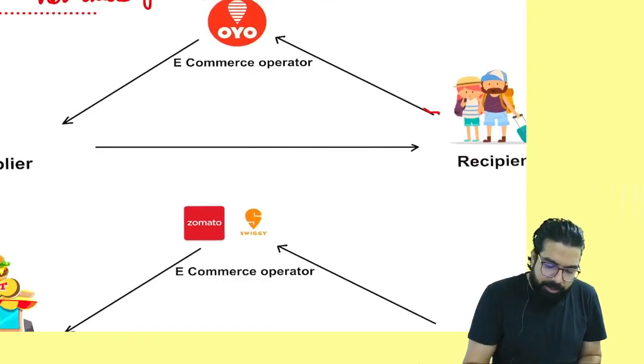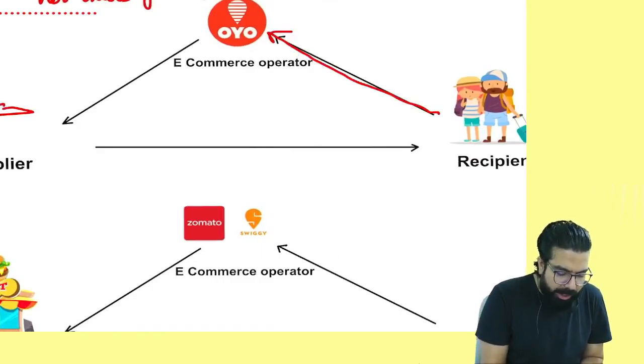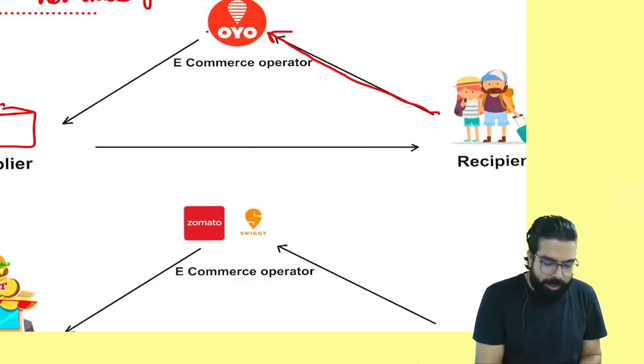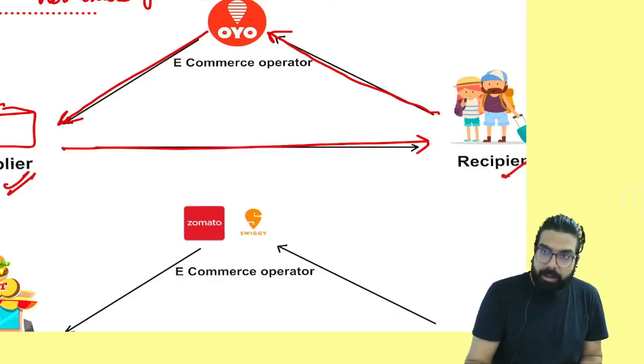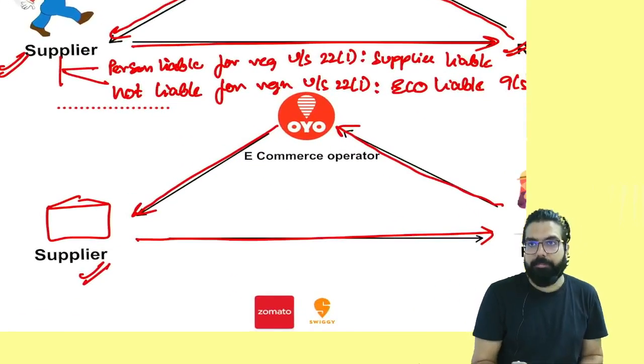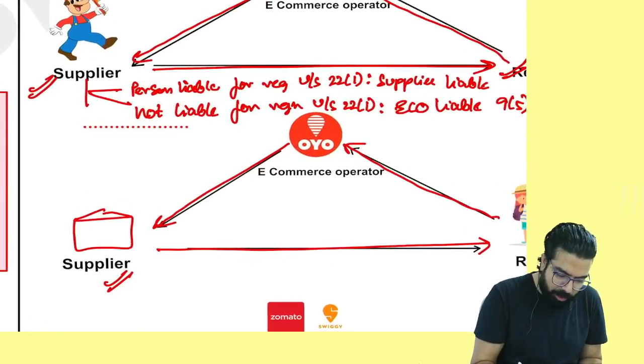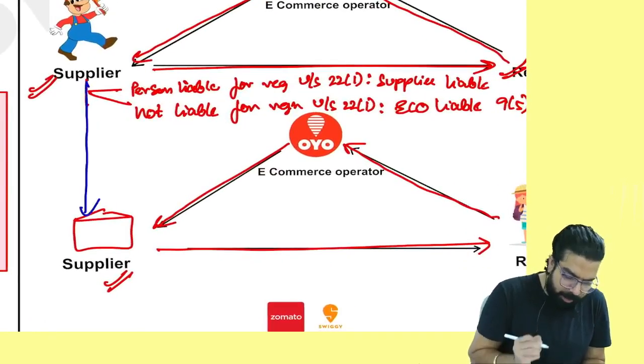For example, you went to Oyo. Oyo directed it to one hotel. You went to the hotel and you stayed. Now, the hotel, when he went ahead and provided the service to you, he is the supplier, you are the recipient. But always remember, in this hotel case also, the same concept you have to apply over here.